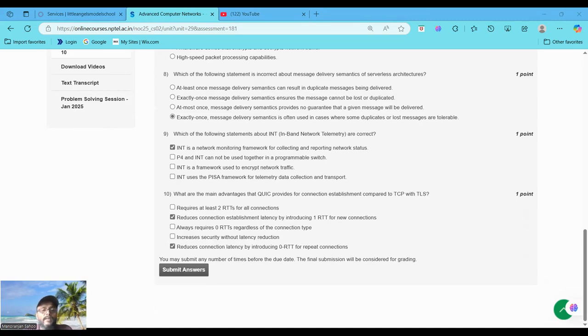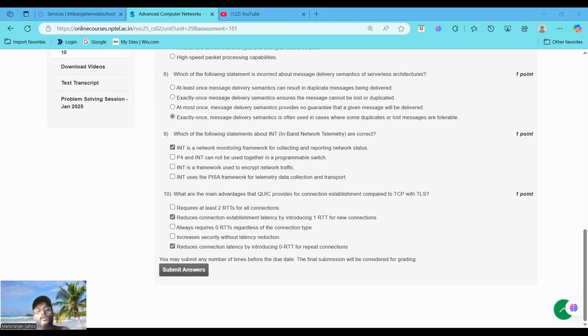B means statement 2. Why is statement 2 correct? Let's analyze. TCP plus TLS requires at least 2 RTT for a new connection: 1 RTT for the TCP handshake plus 1 RTT for the TLS handshake. QUIC reduces the latency by combining the transport and cryptographic handshake into a single RTT for new connections.